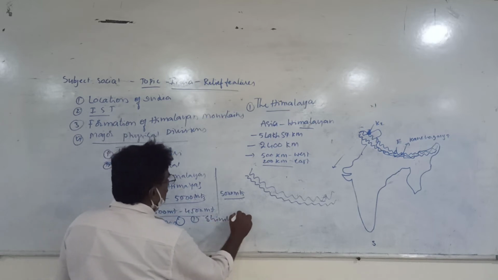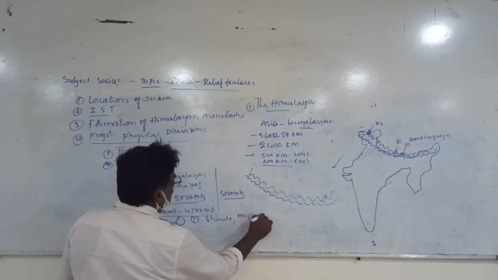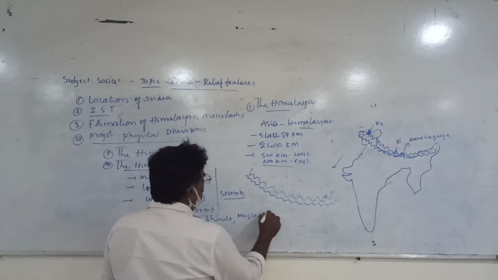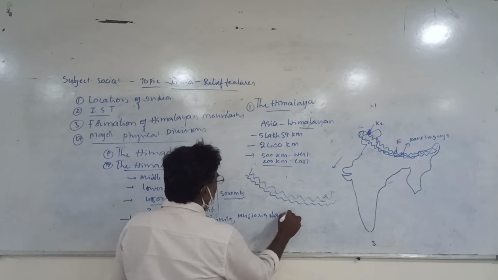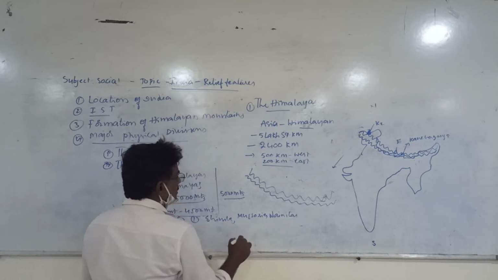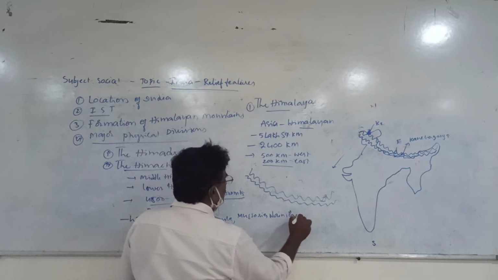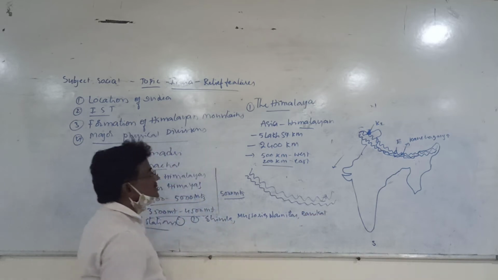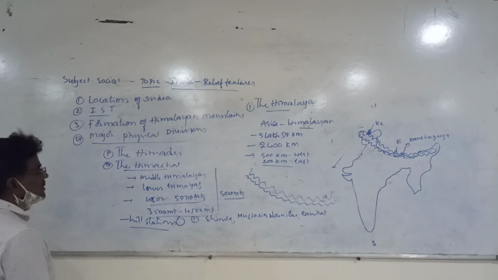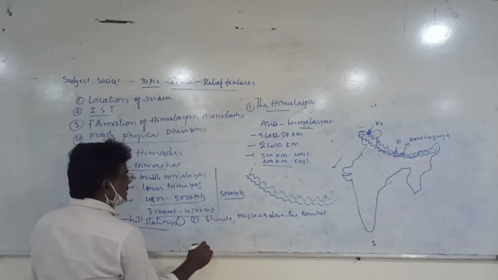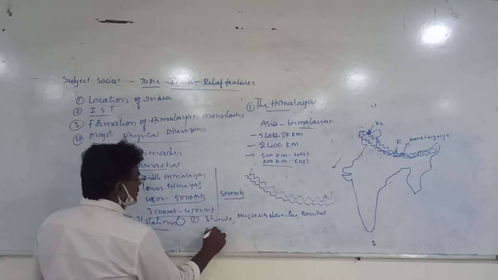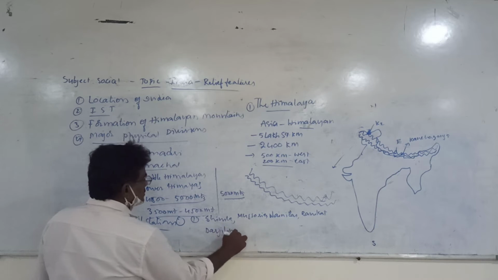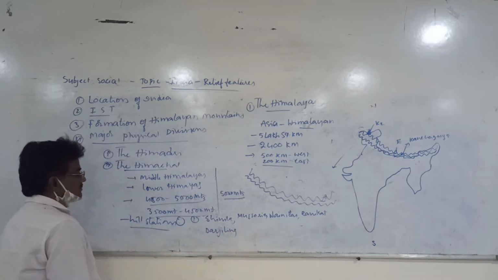Shimla, Mussoorie, Nainital, Ranikhet, like hill stations can be seen. Even towards West Bengal, Darjeeling hill station also can be seen.